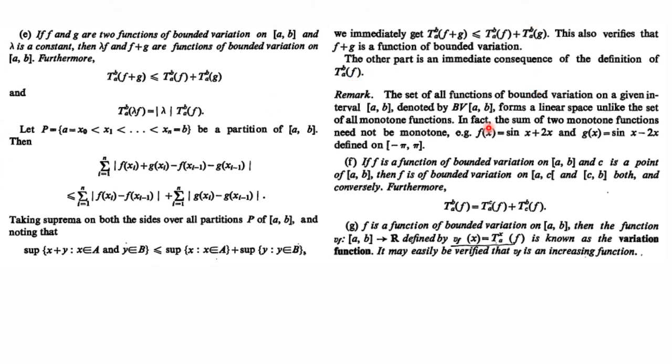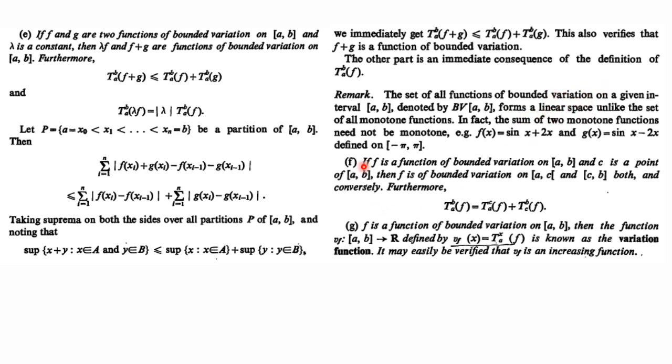So now what is the remark? This remark says the set of all functions of bounded variation on any given closed interval AB is denoted by BV. BV stands for bounded variation over the interval AB. It always forms a linear space. Linear space means it satisfies these two properties, the sum as well as the constant multiple. So it forms a linear space because it is closed under addition and scalar multiplication, right? Therefore the functions of bounded variation form a linear space.